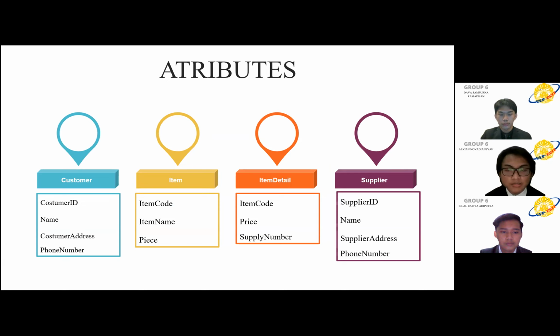Attributes for the entities. First is customer. Customer has customer ID, name, customer address, and phone number. Item has item code, item name, and price. Item detail has item code, price, and supply number. Supplier has supplier ID, name, supplier address, and phone number.